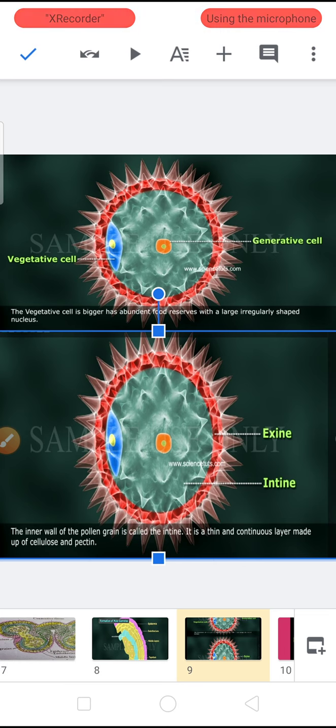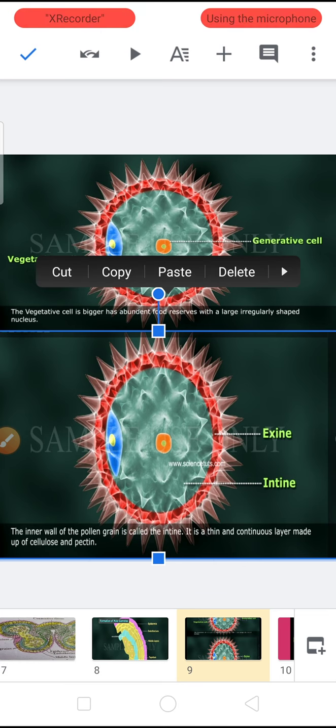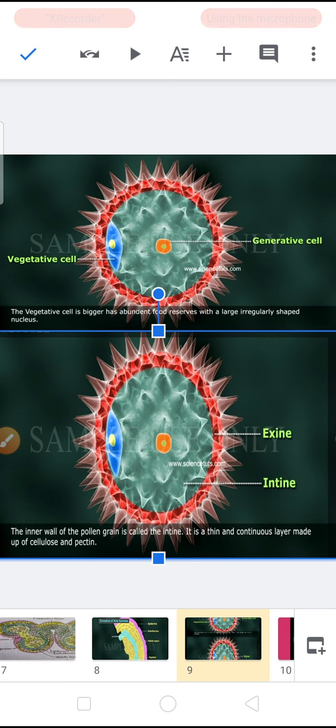The outer layer of the microspore is made up of pectin and the inner layer of the pollen grain is made up of cellulose. The outer layer consists of sporopollenin, which checks the natural decay of the pollen grains. It is due to the sporopollenin that the pollen grains get preserved during fossilization.